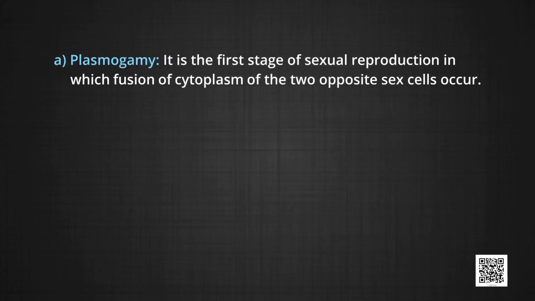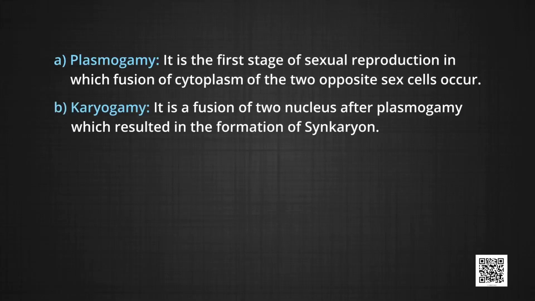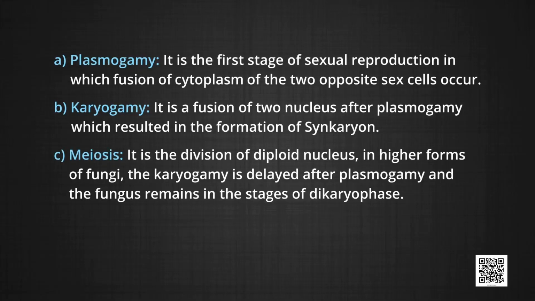Plasmogamy is the first stage of sexual reproduction, in which fusion of the cytoplasm of the two opposite sex cells occurs. Karyogamy is the fusion of two nuclei after plasmogamy, which results in the formation of a synkaryon. Meiosis is the division of the diploid nucleus. In higher forms of fungi, karyogamy is delayed after plasmogamy and the fungus remains in the dikaryo phase.